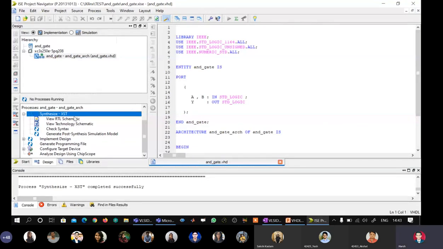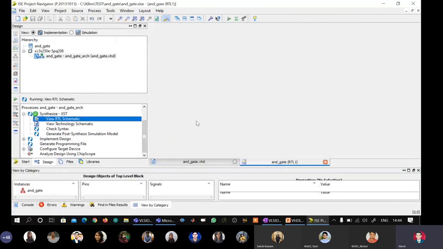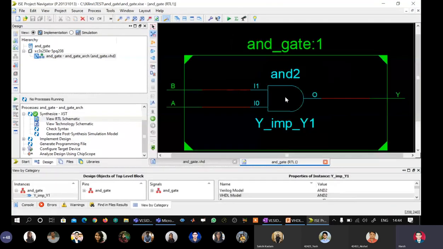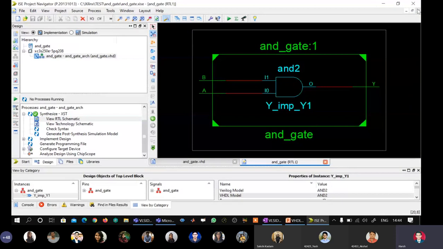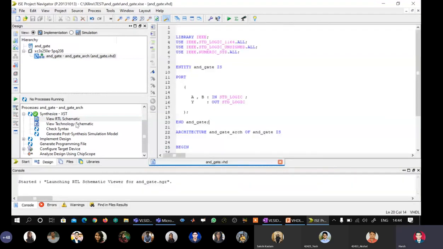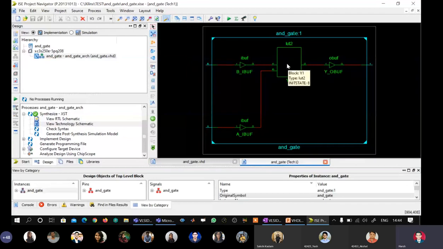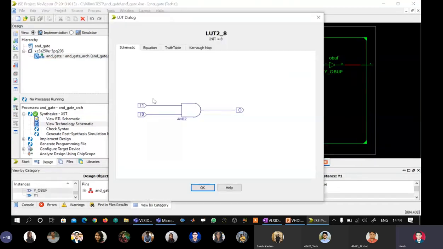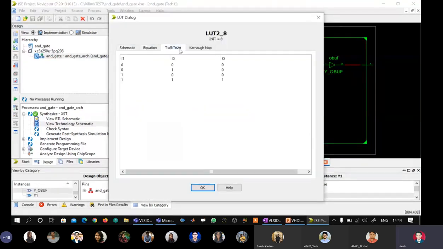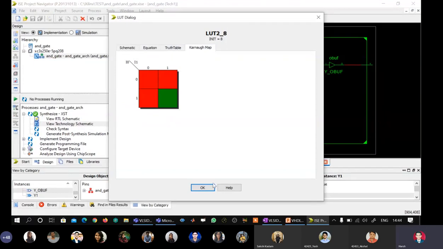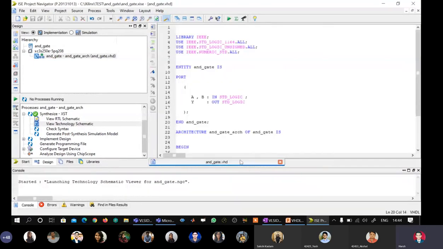Okay, I'll have to rerun it because we are expected to get a white tick mark against the fluorescent green bag. Yeah, it has come actually. You see here, we have a tick mark, RTL schematic, and gate is there, technology schematic, lookup tables, 2-input LUT from the FPGA architecture, schematic, equation, truth table, and K-map. So it is correct. Now we will try to intentionally create some mistakes in the program.